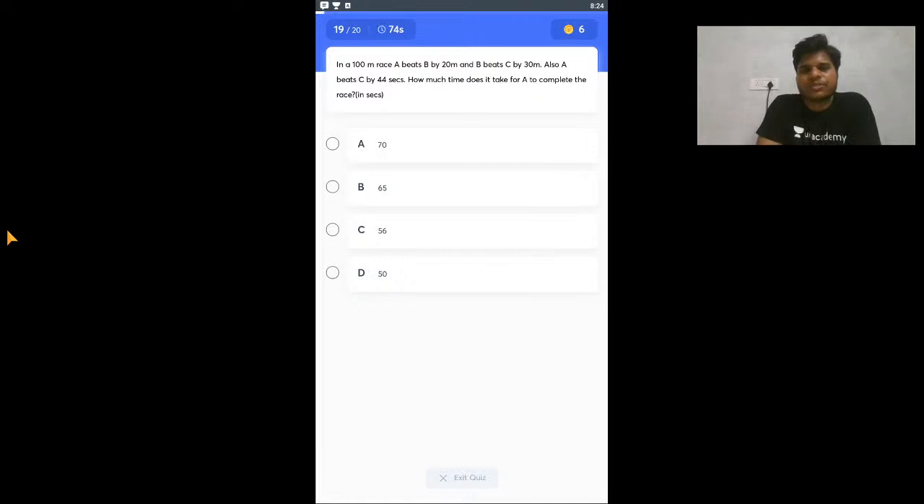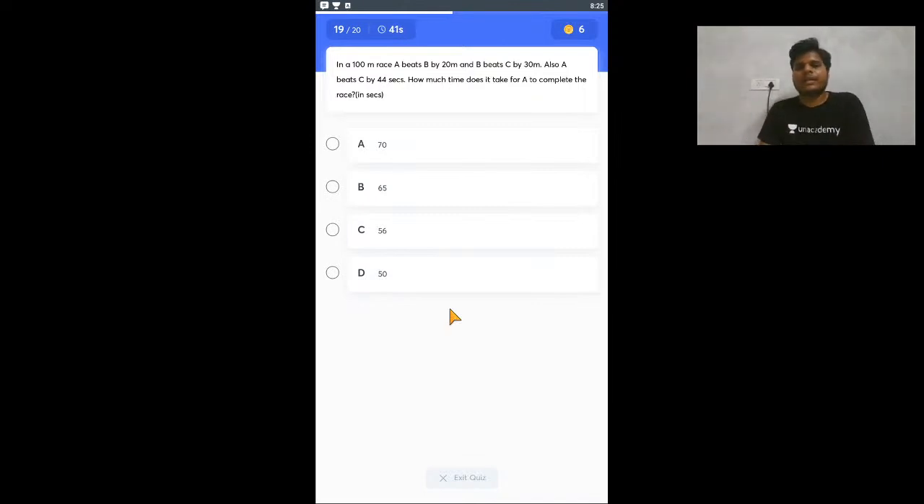So this is a TSD question, maybe marked by mistake. In a 100-meter race, A beats B. This will be solved with the ratio, using the fact that, as you all know, D equals S times T. So when distance is constant, speed is inversely proportional to time, and when speed is constant, distance is directly proportional to time. So that kind of thing you have to use there.